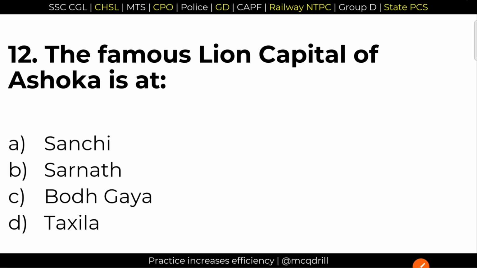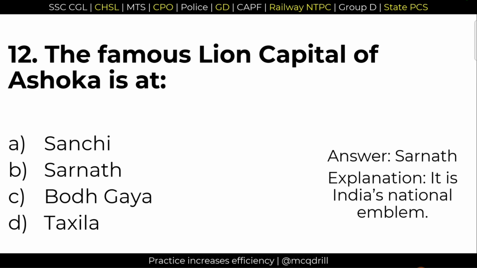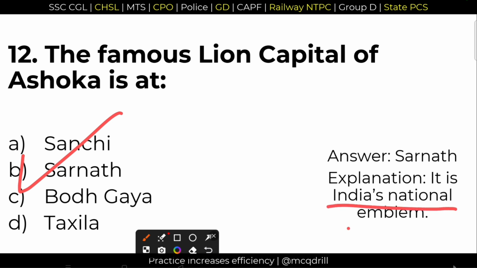12, the famous lion capital of Ashoka is found at, option B, Sarnath. Option B is the right answer. And the lion capital of Emperor Ashoka is the national emblem of India, which is another important point you have to remember.